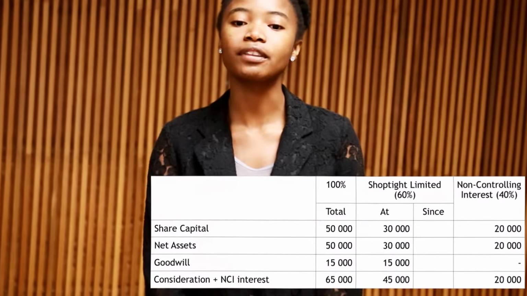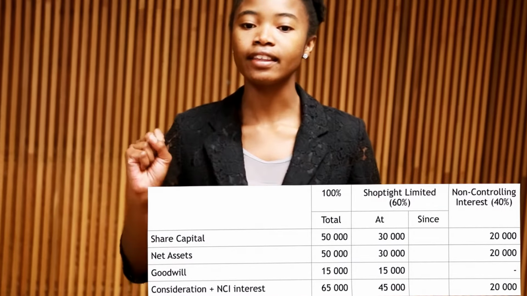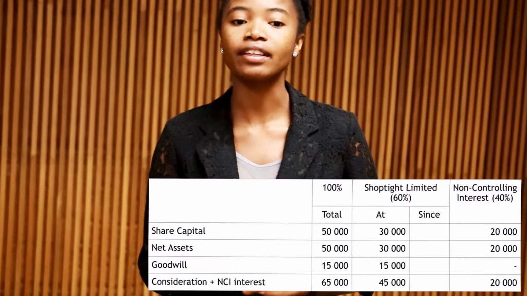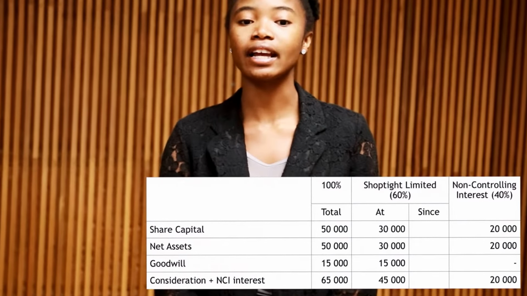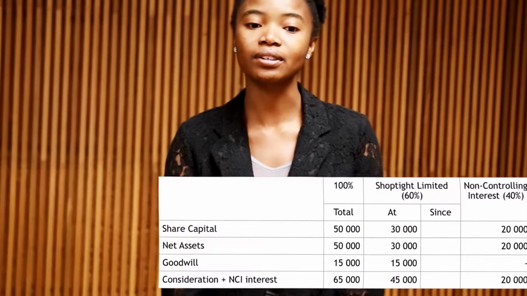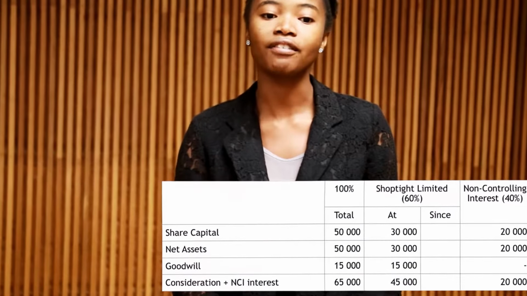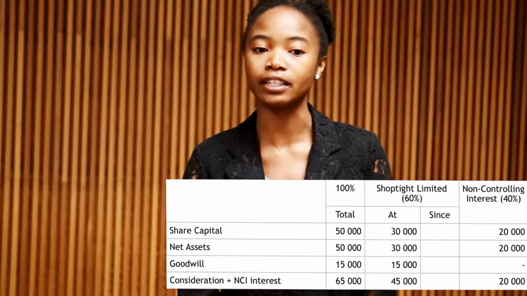We would usually use an analysis of preference share equity of Adams Limited to carry out our calculations. We would therefore determine the consideration by the parent and the non-controlling interest, and then the consideration of the parent is said to be at a cost of 45,000, and the interest of the non-controlling interest is always measured at fair value because at liquidation, the non-controlling interest is entitled to a repayment of capital but not a pro rata share of the net assets. The fair value of the non-controlling interest was 20,000 Rand.